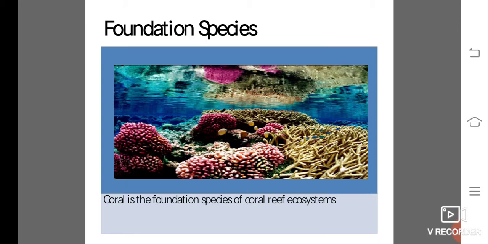An example is the photosynthetic corals of the coral reef, which is shown in the picture. Corals themselves are not photosynthetic but harbor symbionts within their body tissues. They are called dinoflagellates, and they perform the photosynthesis.